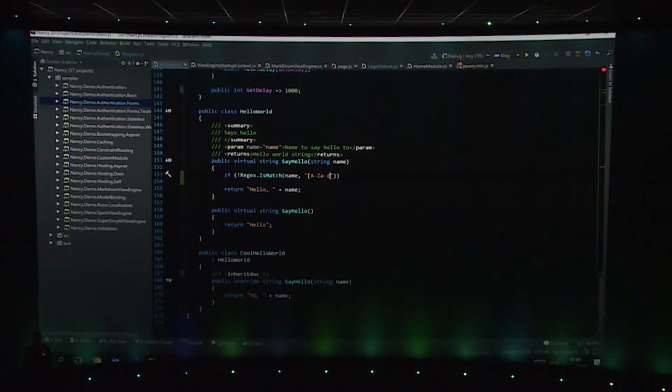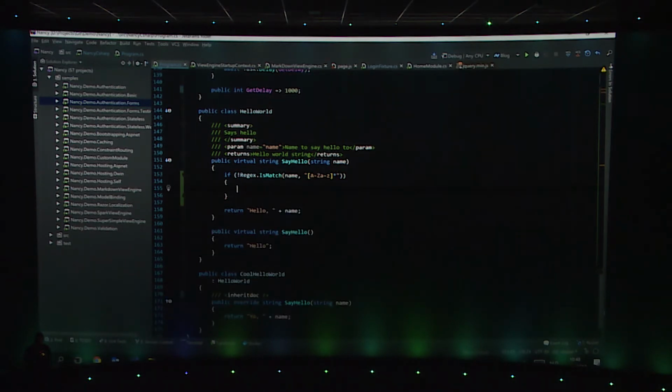Can numbers be part of the name? Let's just go with this and say we want to add a couple of those. Not the best regex, but still I can say something like, okay, if this happens, throw a new exception saying that my parameter is invalid. The nice thing is you've already seen that while I was typing this regular expression, you see this yellow part pop up. And Rider actually knows that for this class, all these methods take a regular expression and will automatically mark it as a language injection that contains a regular expression.